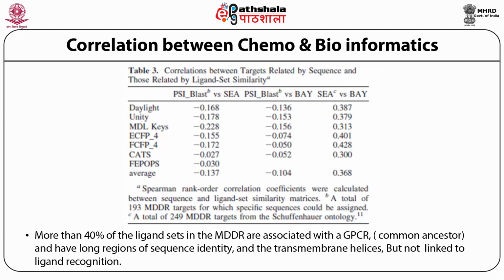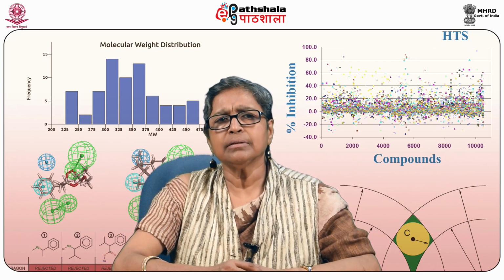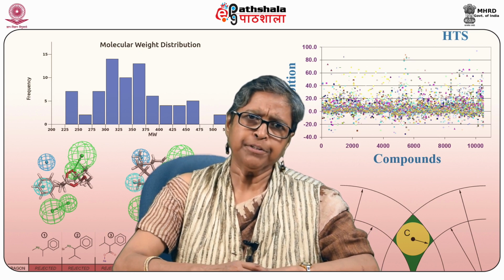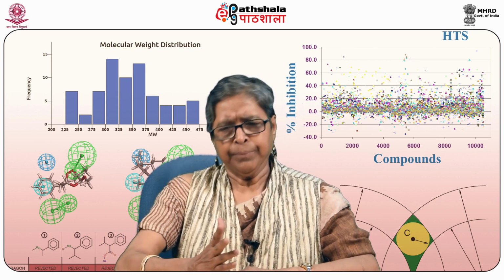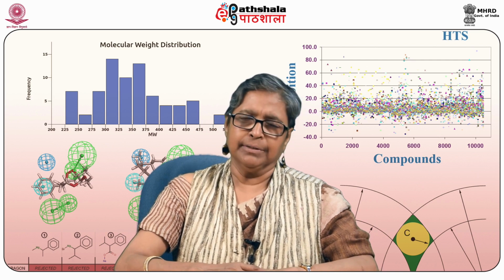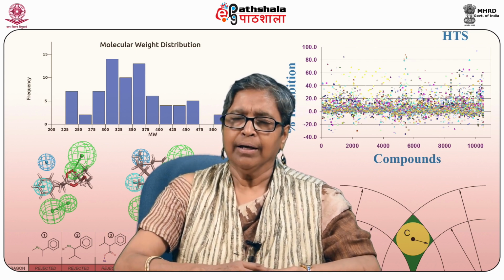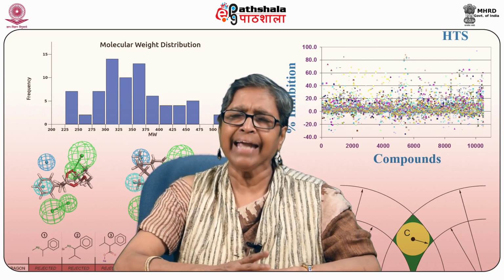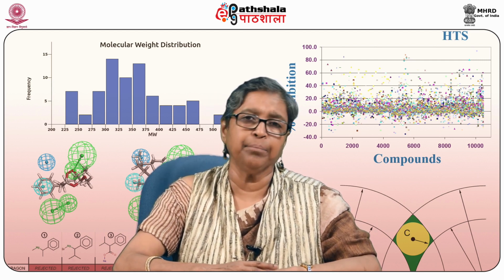However, the chemical molecules are more important than only biological similarity, because they are the chemicals which will be drugs. More than 40% of ligand sets in one of the very important databases are associated with GPCR. However, GPCR identity is not so similar as found. So, from this comparison of bioinformatics-based alignment and chemoinformatics-based similarity, we came to the conclusion that no ranking between the interactions can be done.